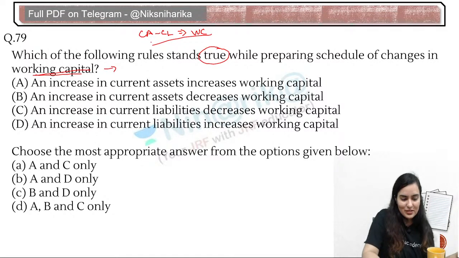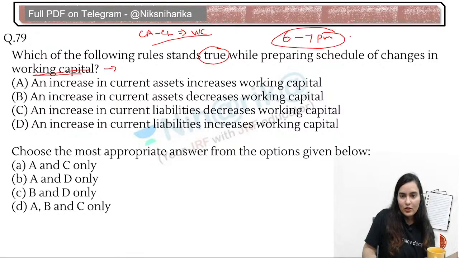Stuck? No, no, no, no, class is not stuck. Ma'am, class timing, Chandana, class timing is from 6 p.m. to 7 p.m. We will be starting with all the previous year questions of paper 1.